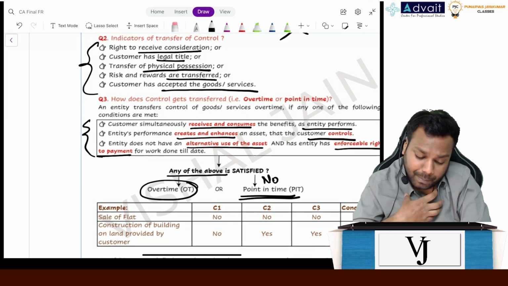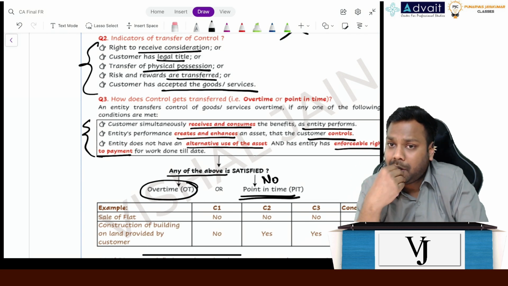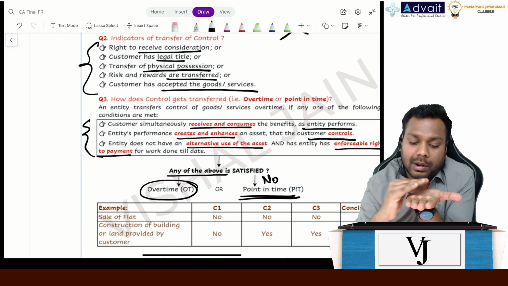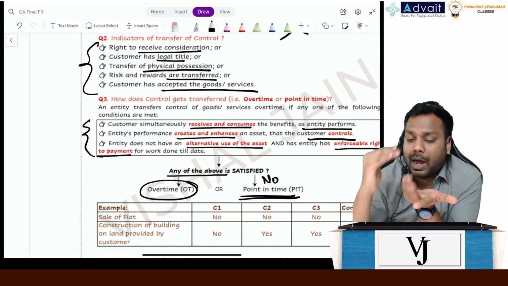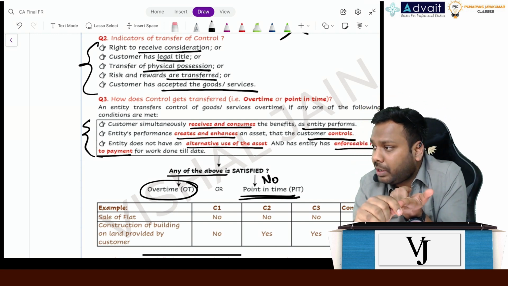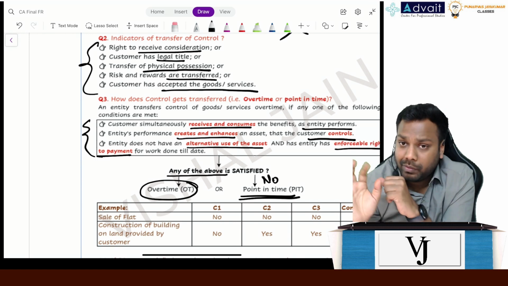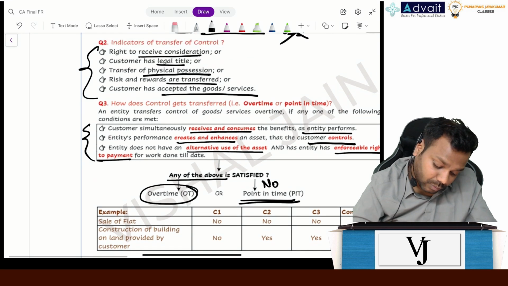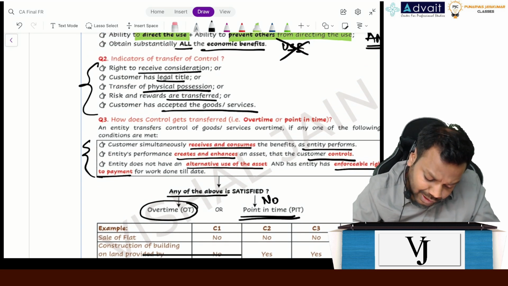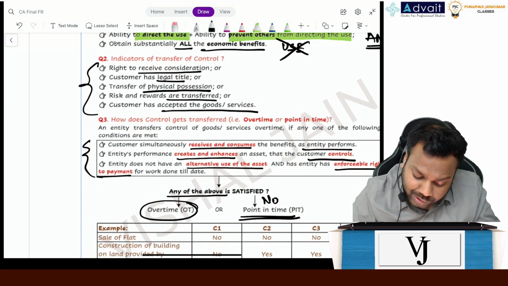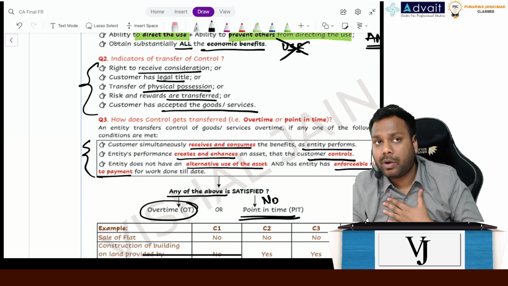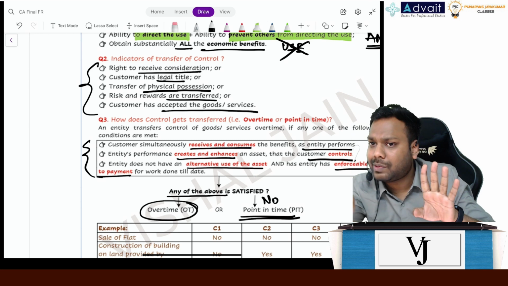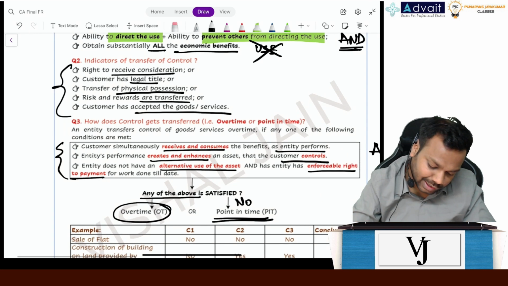Other than when I am performing, are you getting any benefit, receiving or consuming any benefit? Tell me. As and when I am constructing the apartment, are you receiving or consuming any benefit? No. Condition number 1 fails. Now, see, that's what is written here. Condition number 2, entity's performance creates and enhances an asset that the customer controls. As and when I am performing, it definitely creates an asset, but do you control that asset? No. So condition number 2 also fails.